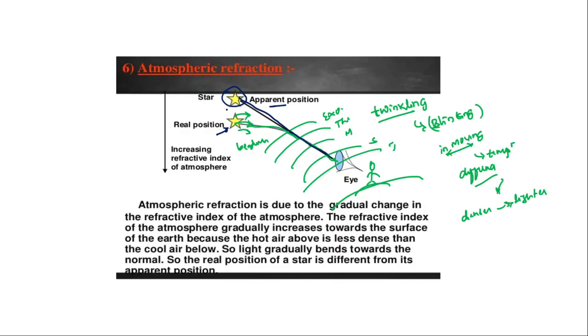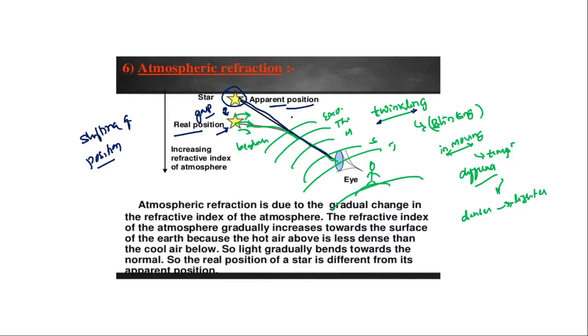This small gap, because of this distance, we will feel that the twinkling of a star takes place because of the shifting of the position of the star from the real position to the apparent position.